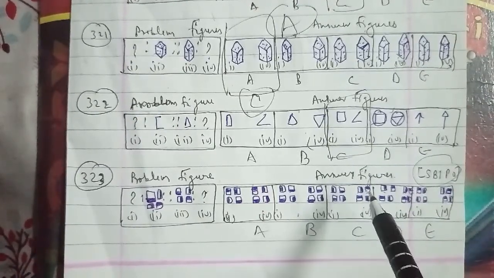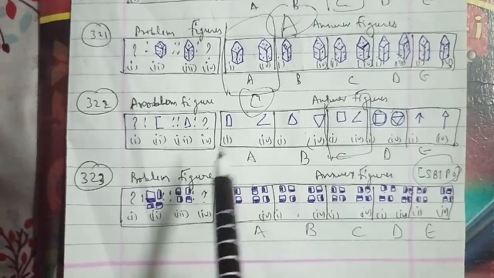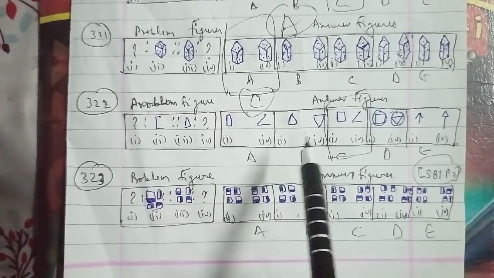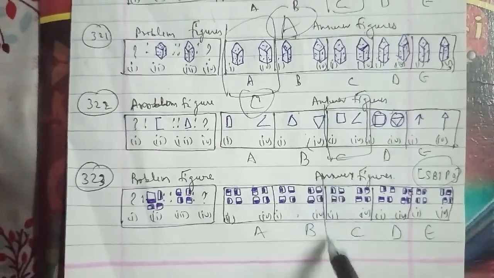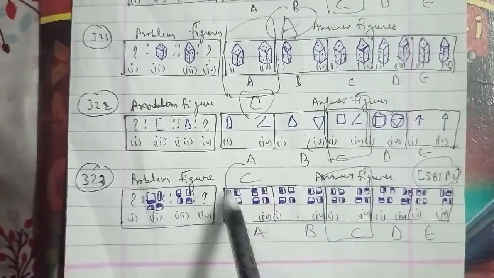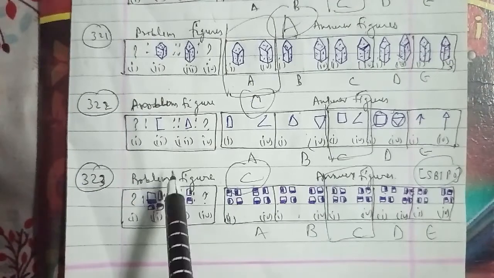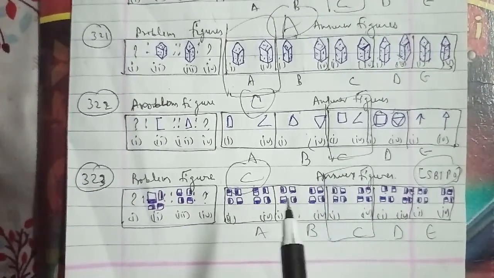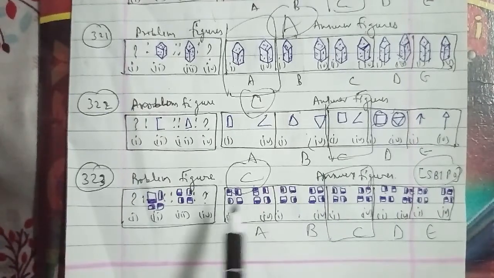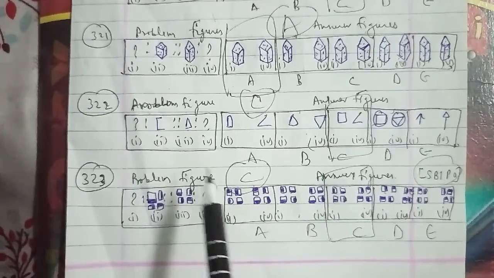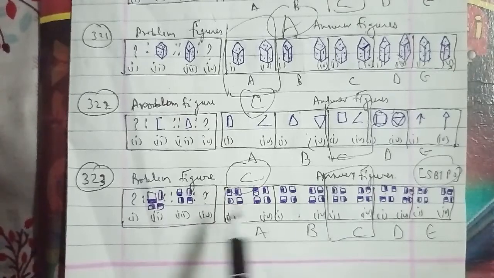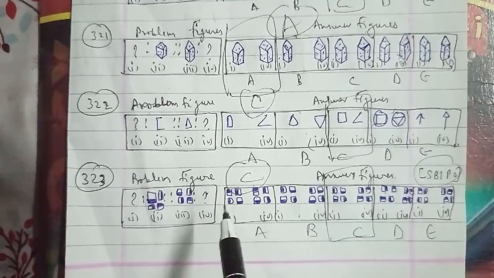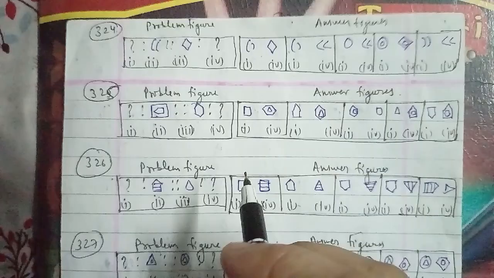We will go ahead with the 327th question of the session. These are the problem figures and these were the answer figures as well, where the triangle is inside a circle, and a circle with a triangle inside it, A, B, C, D, E as well. In the same reference, the inner figure is made the outer figure and vice versa. This gives the second from 1. We can say that the D figure will be the right answer for this question as well.